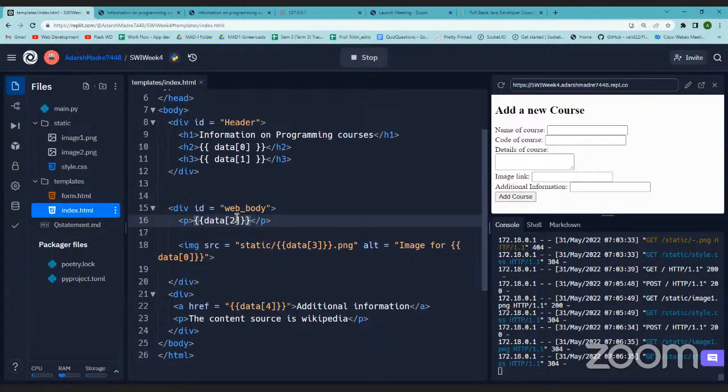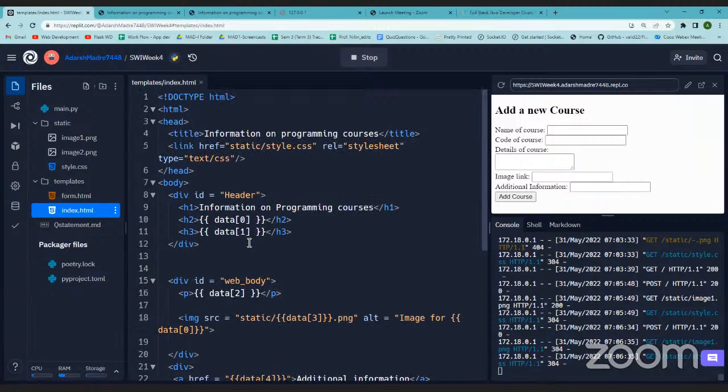Okay, sir. Yeah, so I've used data. I could have taken individually all the values, right? Name of course, details of course. I guess that should not matter. And initially the design was not coming, but now it is coming, right? So maybe it was some issue with the server.